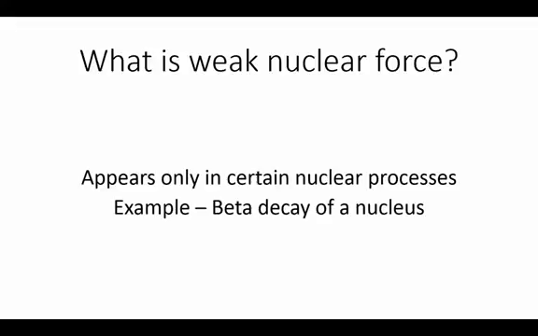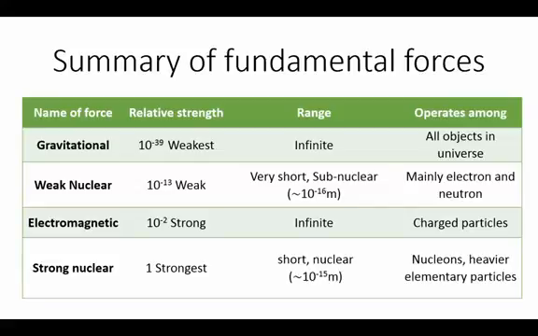Having looked at the forces very briefly, let us quickly summarize how these four forces relate to each other. The table here summarizes all the four forces. When we look at the relative strength, which is given in the second column, the relative strength shows that the gravitational force is the weakest force experienced by objects, whereas the strong nuclear force is the strongest force.